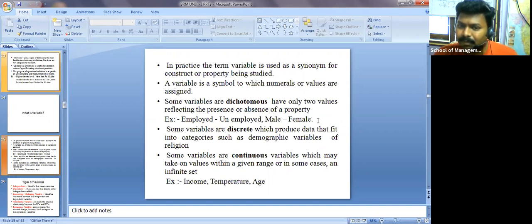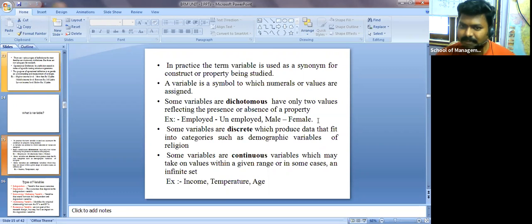And we even have some variables that are continuous. It's too early to explain this; I am going to explain it in the next unit, where we have measurement scales: nominal, ordinal, interval, and ratio. Those four are the most important. Continuous variables may take on values within a given range, or in some cases an infinite set.